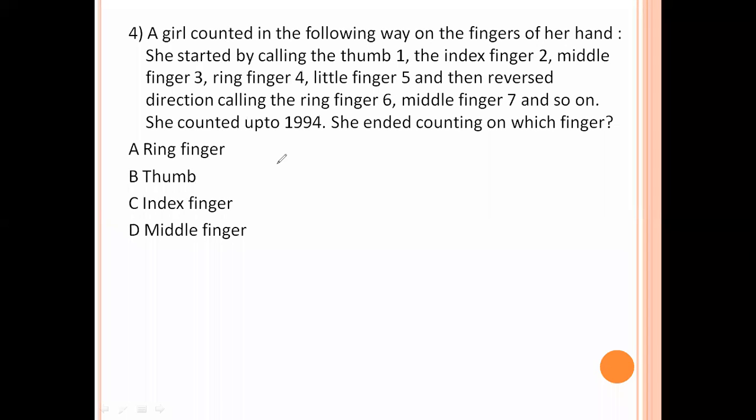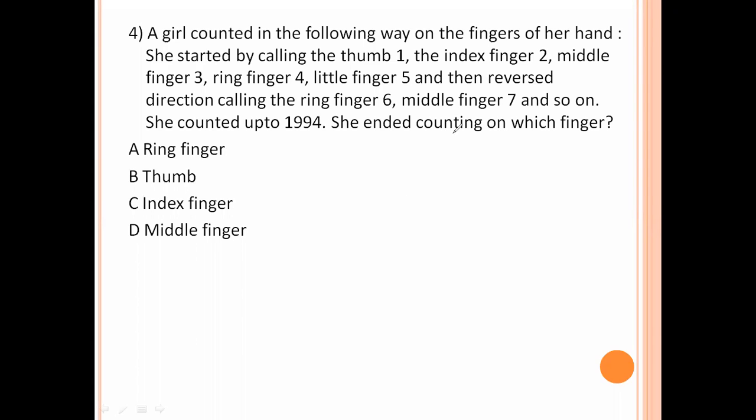A girl counted in the following way on the fingers of her hand. She started by calling the thumb 1, the index finger 2, middle finger 3, ring finger 4, little finger 5, and then reverse direction, calling the ring finger 6, middle finger 7, and so on. She counted up to 1994. She ended counting on which finger?